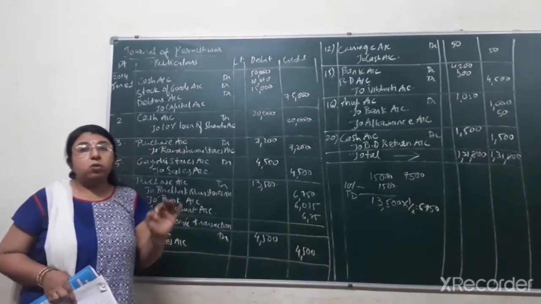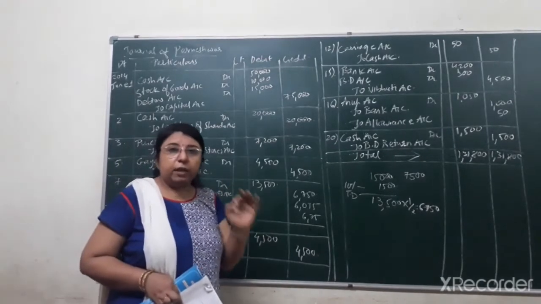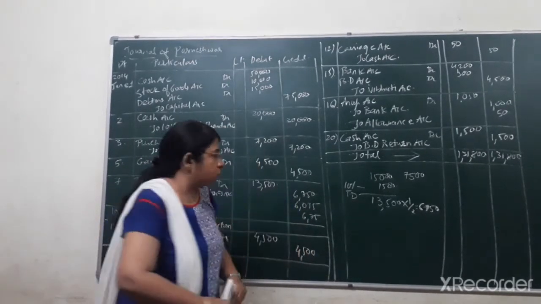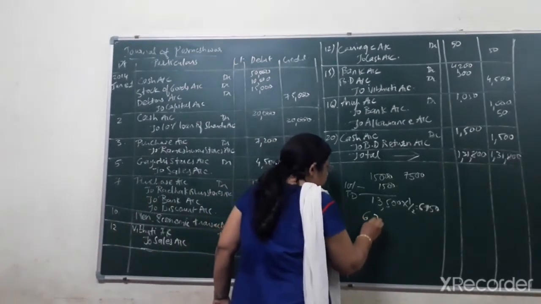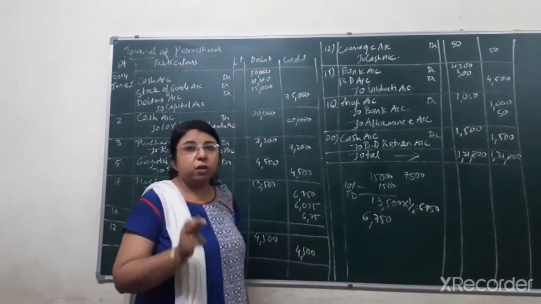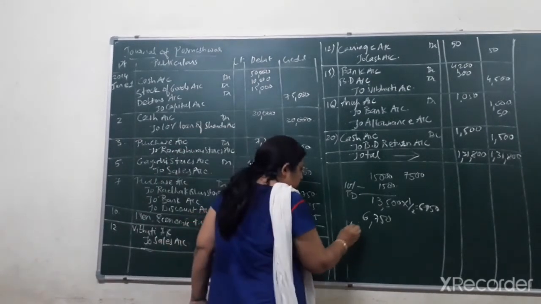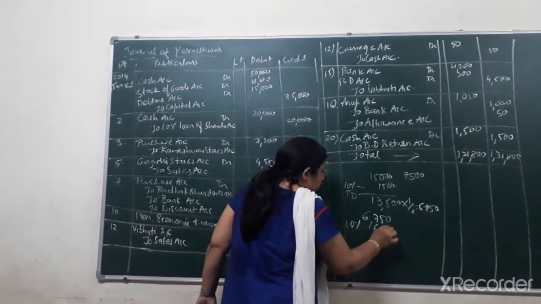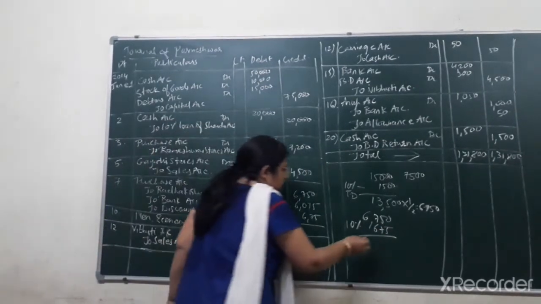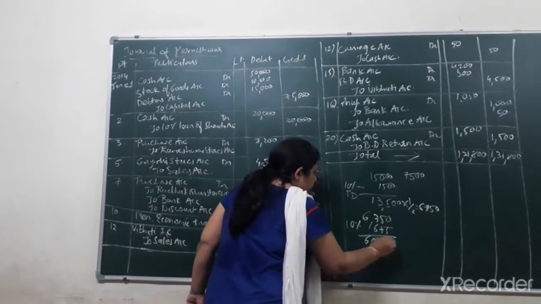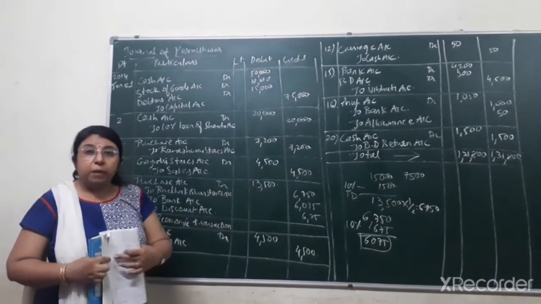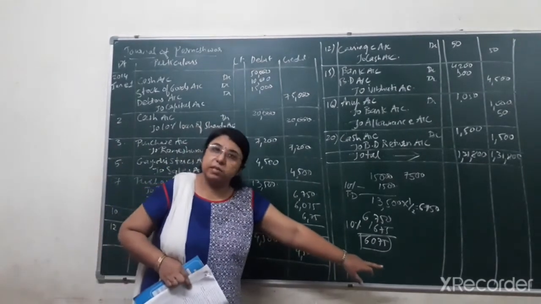Because whatever amount is paid in check is a cash transaction. So on cash transaction we have to count the cash discount. So half amount, that is 6,750, is paid in check, but on that we are getting cash discount at 10%. So 10% cash discount on 6,750 would come to 675. So the remaining balance would be 6,075. So we are paying a check of only rupees 6,075.